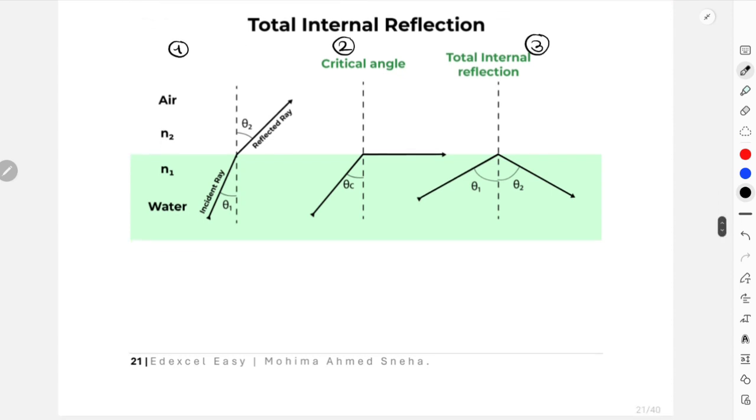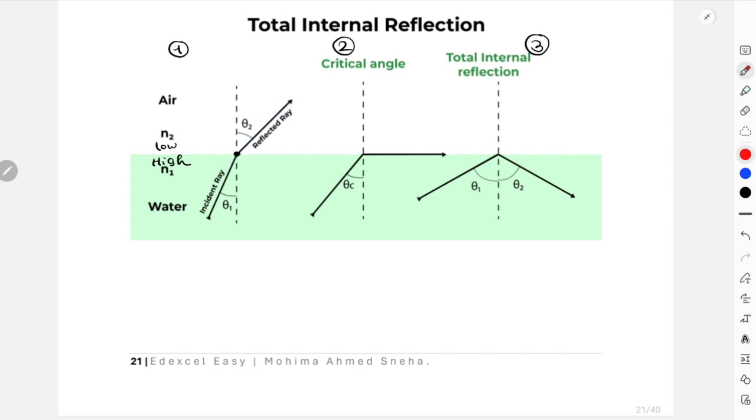Okay, so in this case, the light must pass from a more dense medium to a less dense medium, right? So this is your medium 1, water, which obviously has a higher density than air. The medium of air is obviously less dense than water. So when the light is incident from under the water, it is going to travel from the high-density medium to the low-density medium, right? So first, that already matches your criteria for total internal reflection. Other than that, this time nothing will be reflected over here. Okay, everything will be reflected out, as we can see, right? This incident ray was interacting with the boundary, and then again it was reflected out.